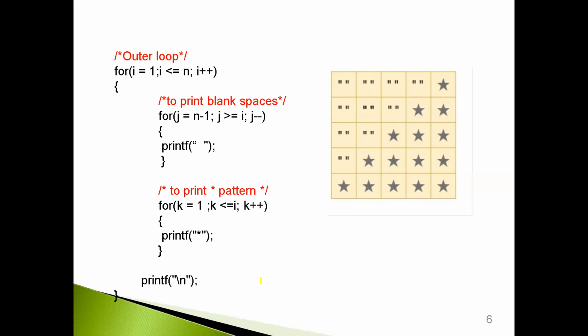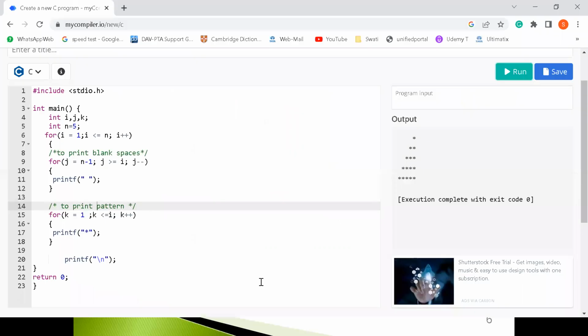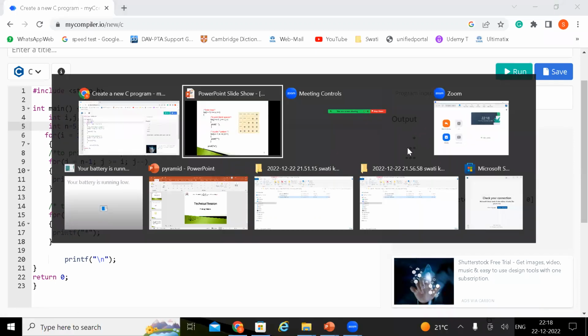So now let us move to the IDE where we are going to actually execute this code. So here this is our code. This code is written for n is equal to 5. So I want to print this particular output. So this is the output of our program. I hope you have understood this.